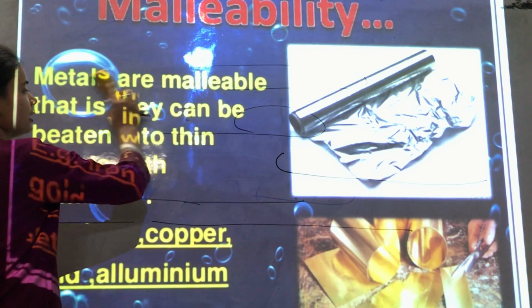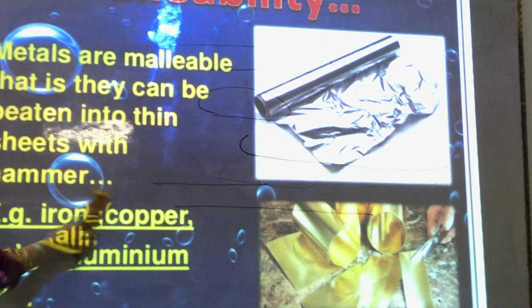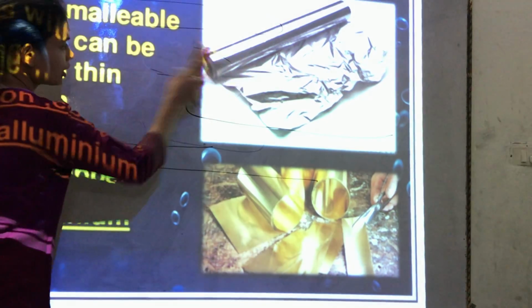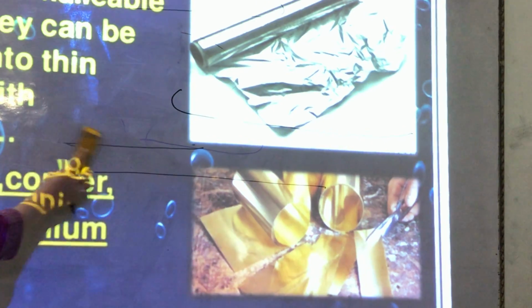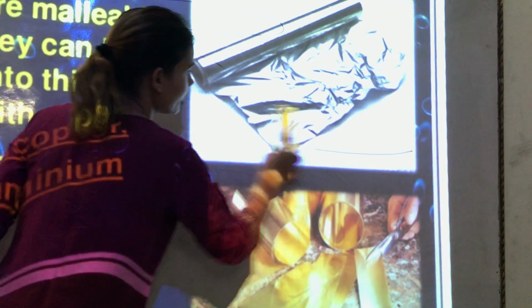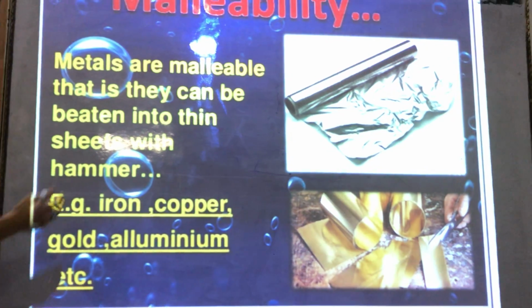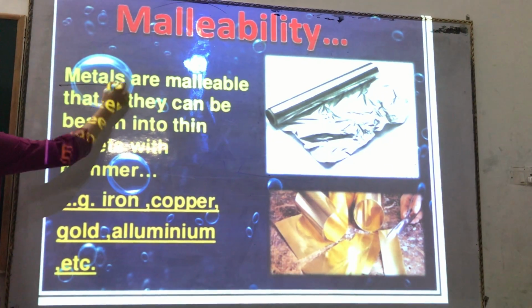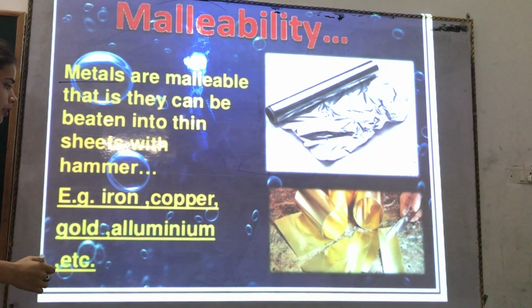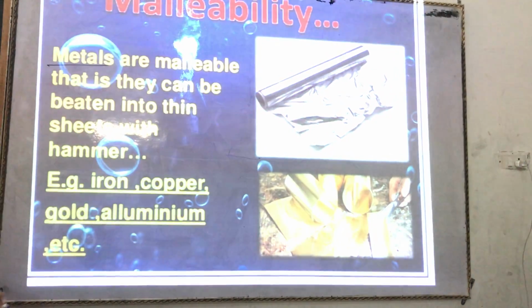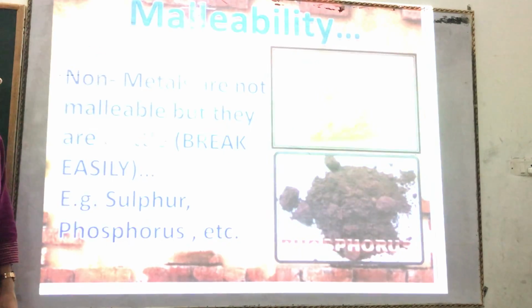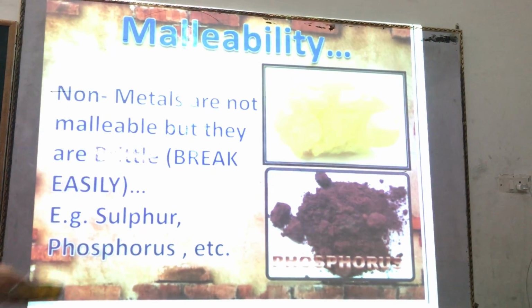Metals are malleable. As you can see in the picture, you can see one aluminium foil, you can see these gold sheets. These gold sheets can be obtained by the process of malleability, or we can say by the property of malleability. So metals are malleable. For example, iron, copper, gold, aluminium. These all are metals. Now, non-metals are not malleable.